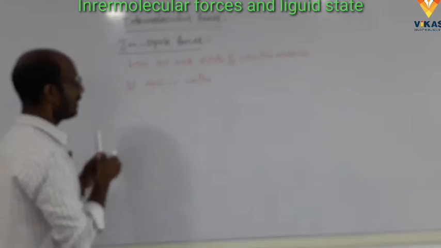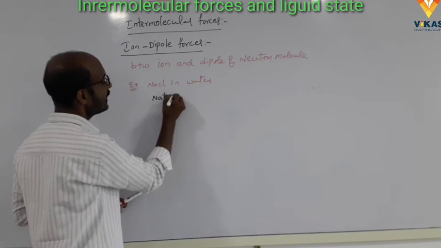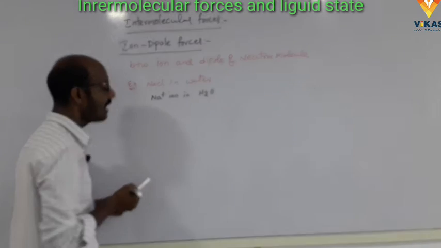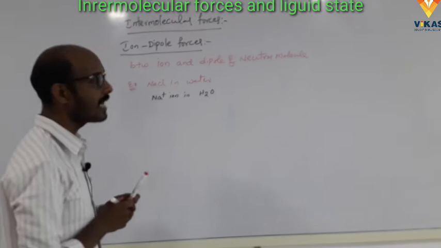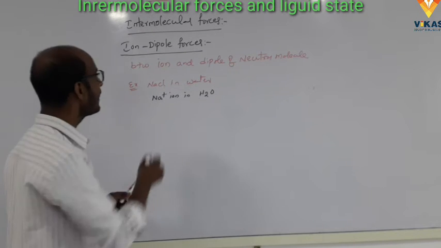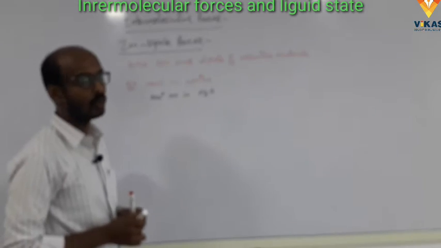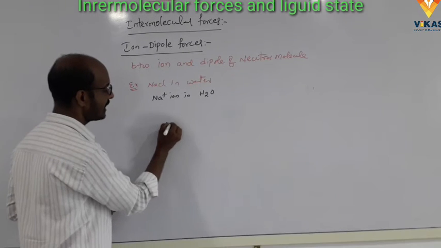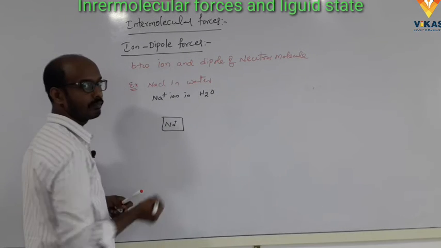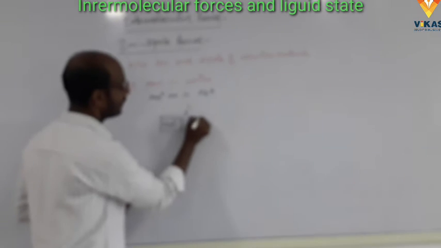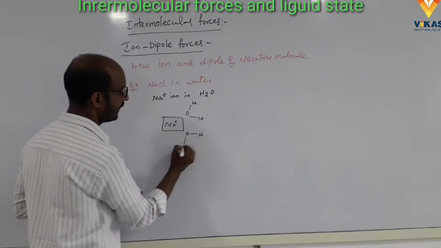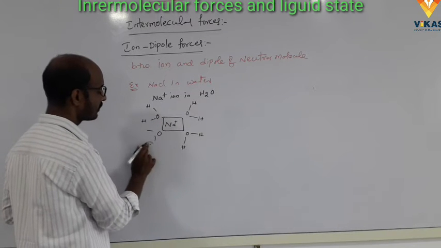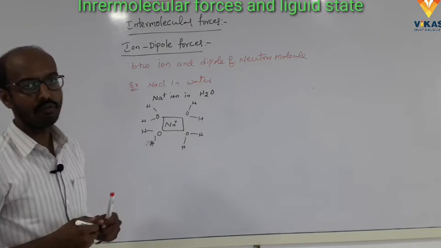Na plus ion interacts with the water molecule. That is called ion dipole forces. What is the ion dipole forces? The intermolecular forces between the ion and the dipole of a neutral molecule is called ion dipole forces. For example, Na plus ions in H2O. This is a Na plus ion, and it interacts with the H2O molecules. This is called ion dipole forces. Clear?